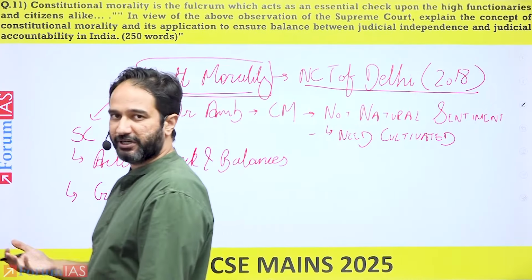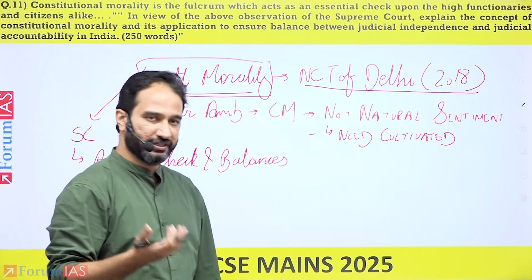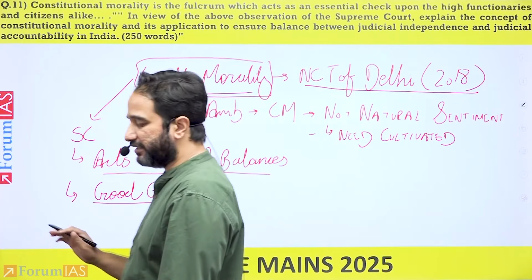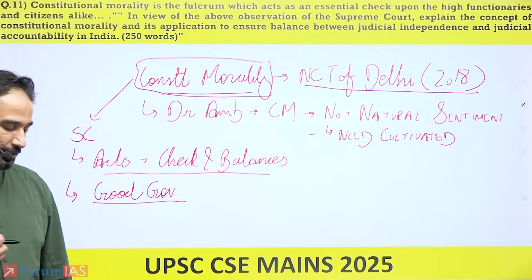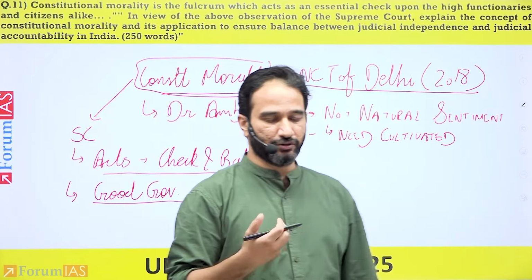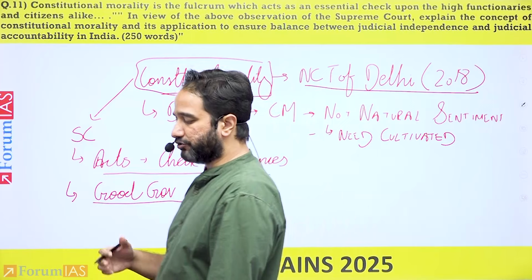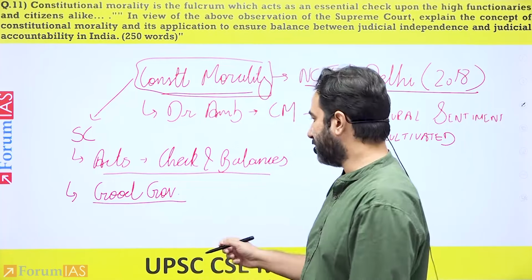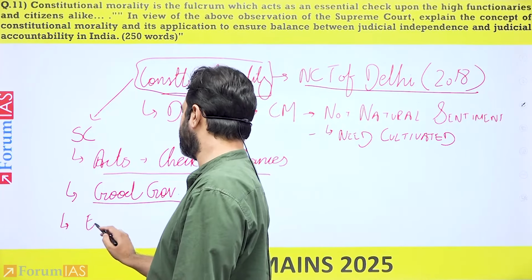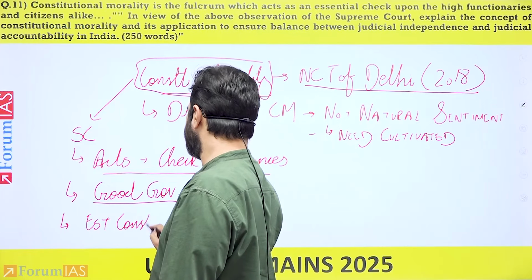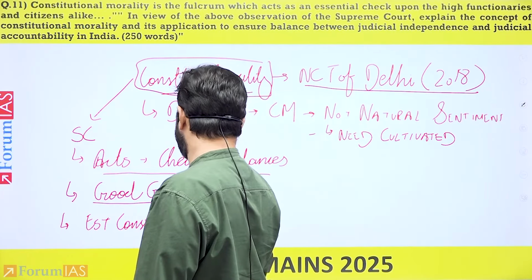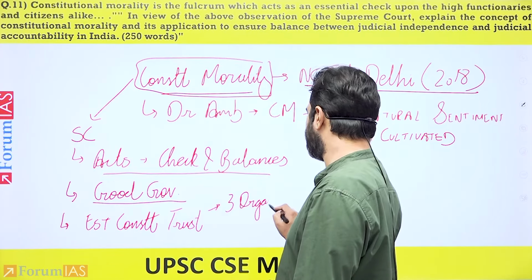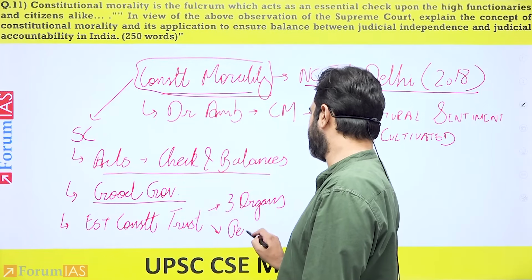You also explained what Dr. Ambedkar has said, that it is not a natural sentiment, it has to be cultivated. Then you also mention why it is required, that it acts as a check and balance on the abuse of power and prevents tyranny of the executive and judiciary. The Supreme Court has also said that it provides for good governance. It establishes constitutional trust. Same said in the Government of NCT case. Trust between the three organs and trust between the people and the government.